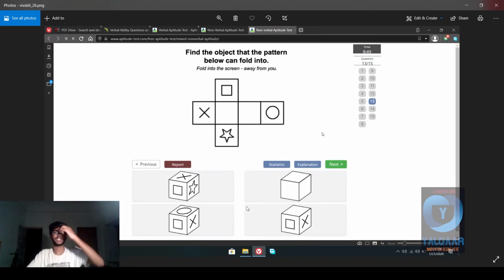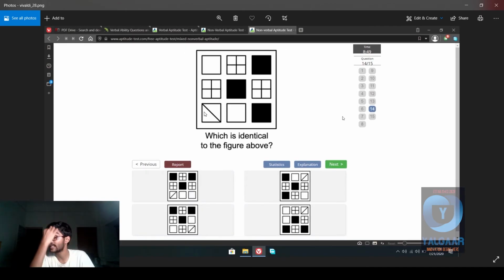Because this is something you have to do mentally, by the way. You have to imagine it like this, and then you fold it one by one by one, and you imagine how it works. Next, now let's move on to the next one. That was the explanation, by the way, which is identical to the figure above.